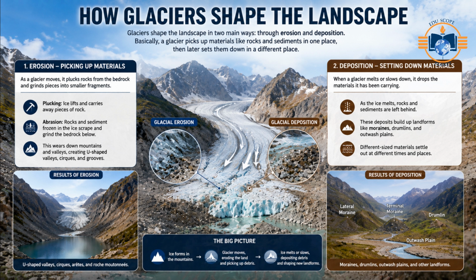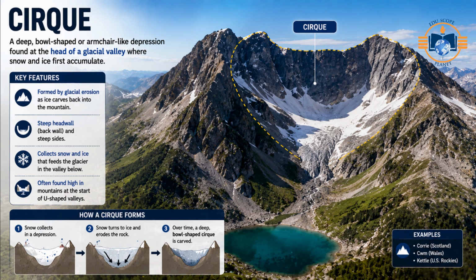Glaciers. Glacial landforms. Glaciers shape the landscape in two main ways, through erosion and deposition. Basically, a glacier picks up materials like rocks and sediments in one place, then later sets them down in a different place. Erosional glacial landforms.